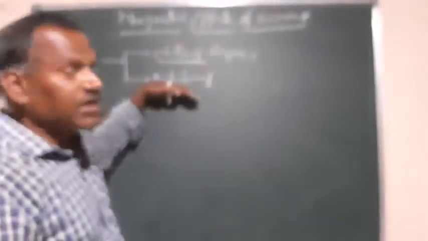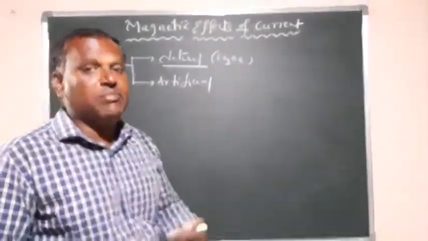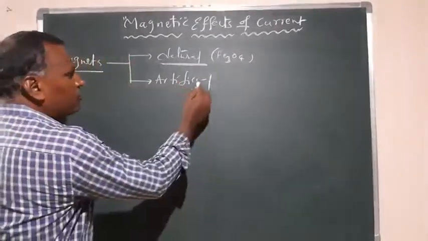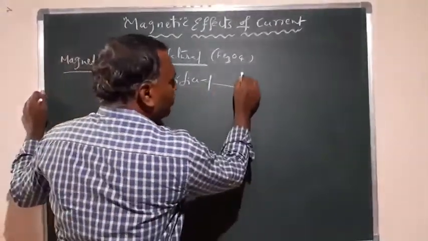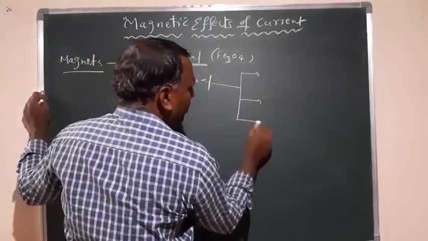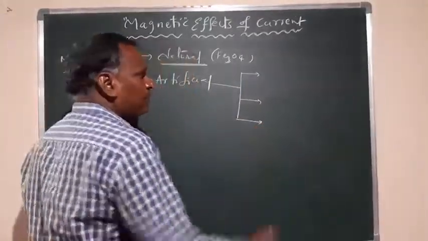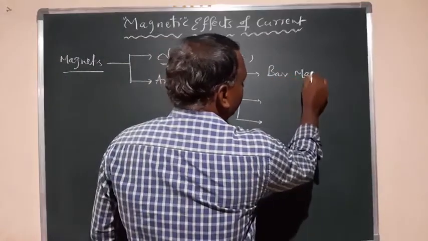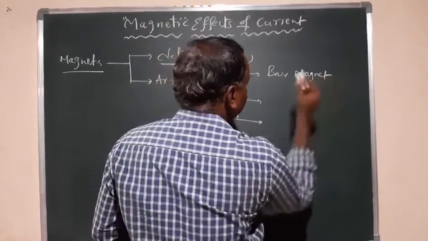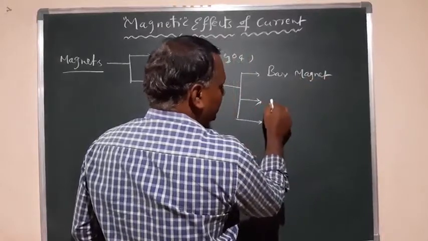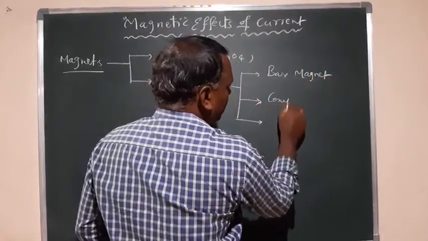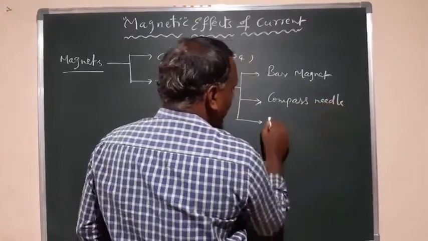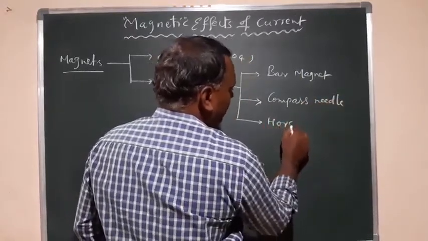But artificial magnets we are preparing so that we can make them into different shapes based on the applications. So artificial magnets can be made into any shape based on the applications where they are used. One is a bar magnet, and a compass needle,